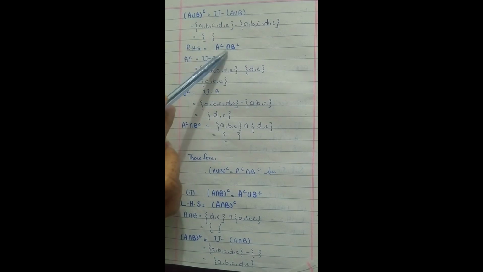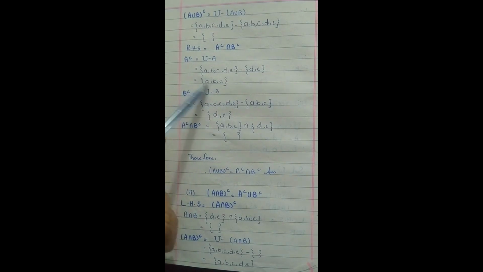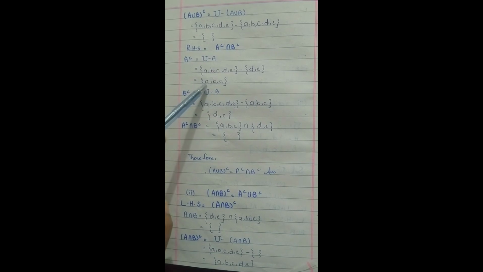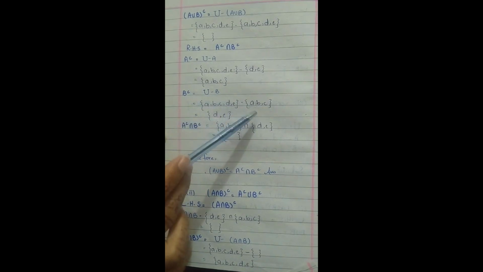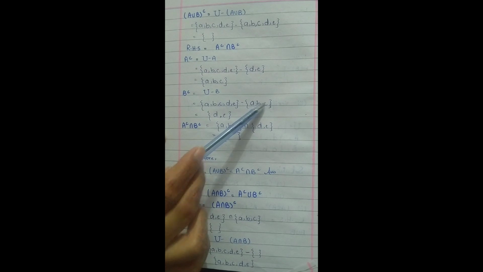Right hand side, A complement intersection B complement. Here A complement equals U minus A. U is {A, B, C, D, E} minus A, which is {D, E}. So we write the elements which are present only in the universal set, which are {A, B, C}. And the next, B complement is U minus B. U is {A, B, C, D, E} minus B, which is {A, B, C}. The answer is {D, E} because D, E are not elements of B.